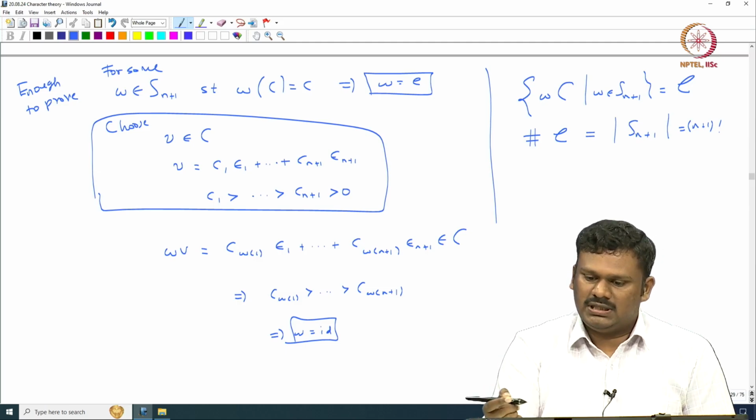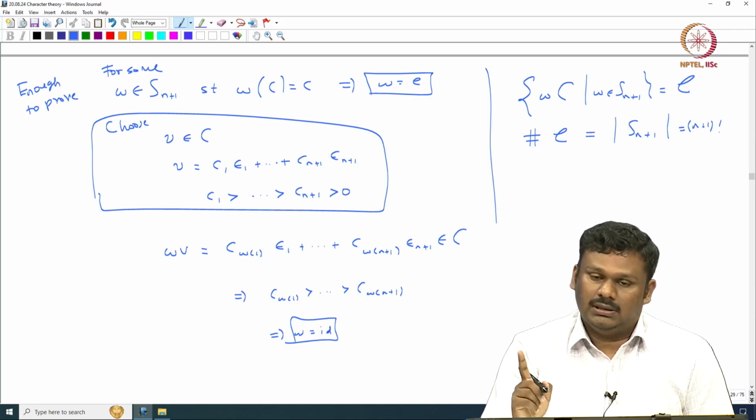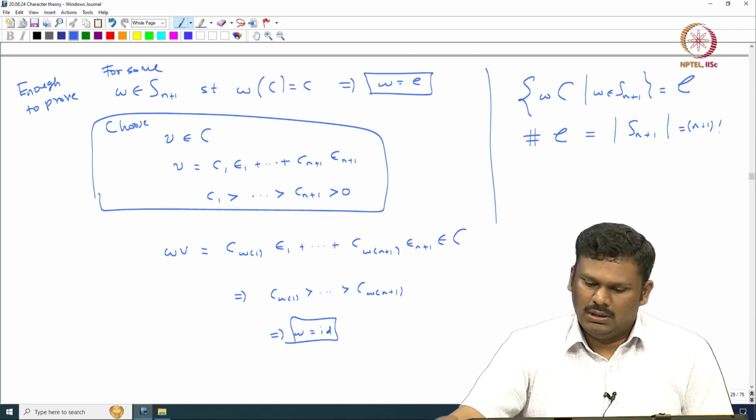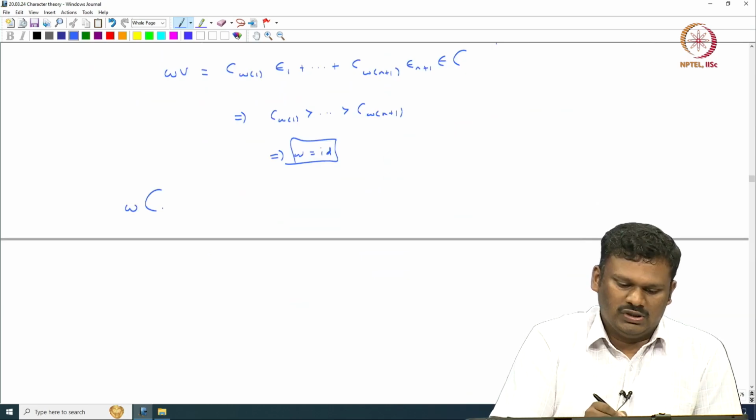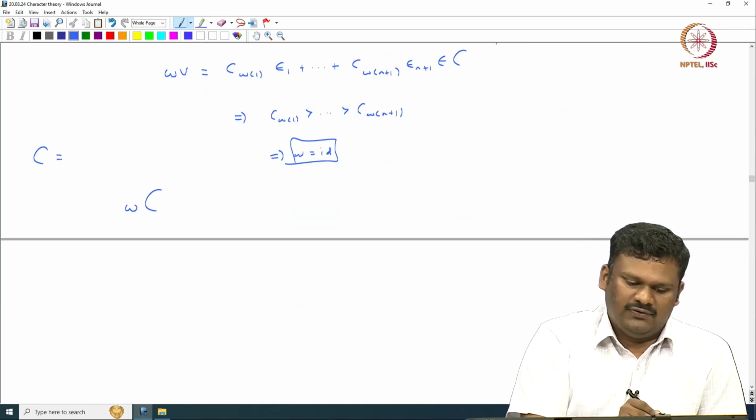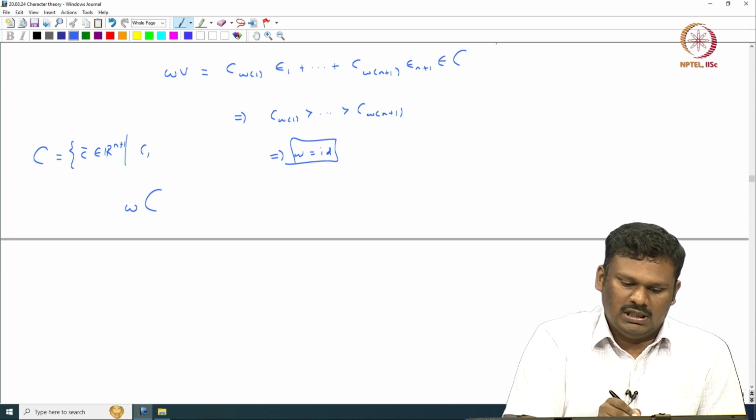I will leave it to you to check what the inequalities are that define a given chamber. You take this W C, and you know that C is defined to be those c bar inside R n plus 1 such that c 1 is greater than etcetera greater than c n plus 1.